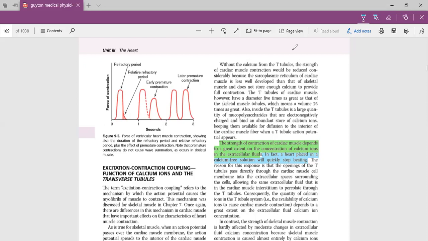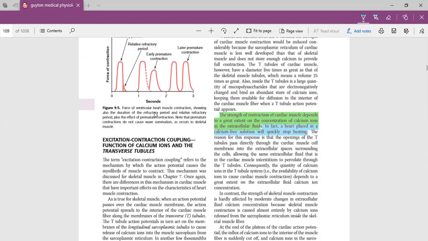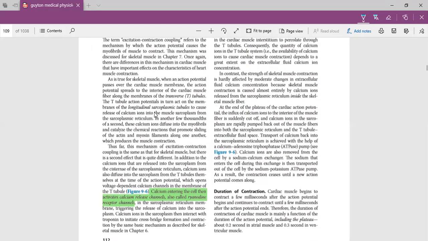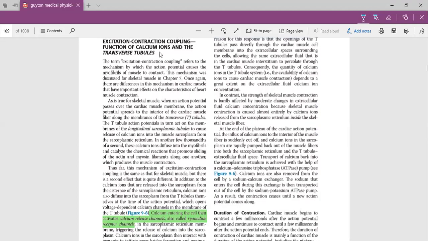And absolute refractory period is due to this plateau phase. So plateau phase has great importance in our heart. Plateau phase is not present in the skeletal muscle action potential. That's why our heart is different from the skeletal muscles. So you can see another thing here. This topic is important for your concept.